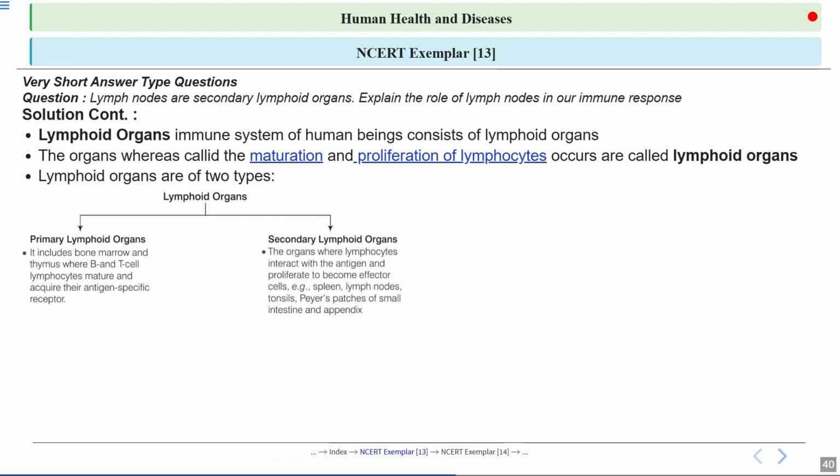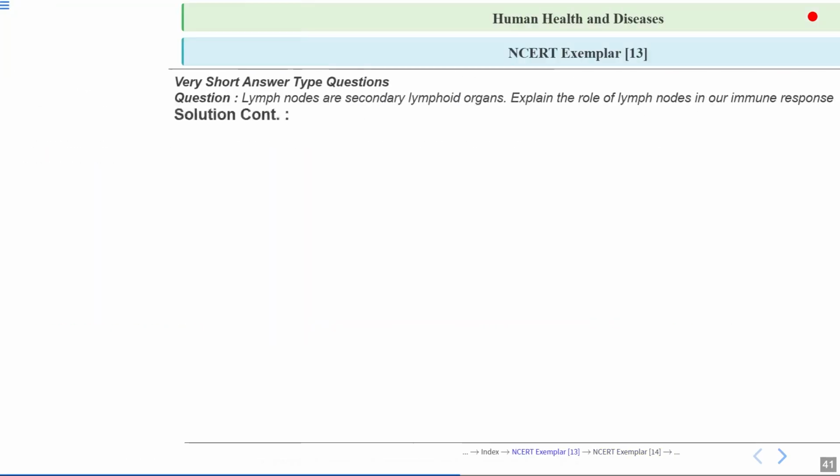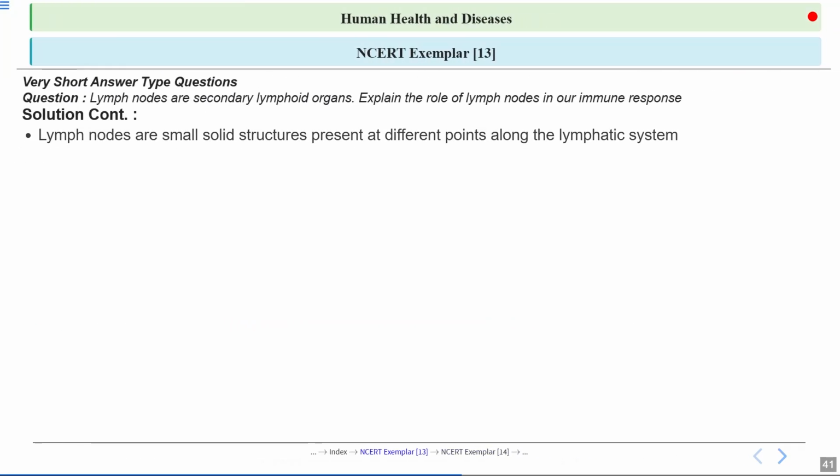Now secondary lymphoid organs are where the lymphocytes interact with the antigen and proliferate to become effector cells. Examples of secondary lymphoid organs are spleen, lymph node, tonsils, Peyer's patches of small intestine, and the appendix. Let's continue with the discussion.